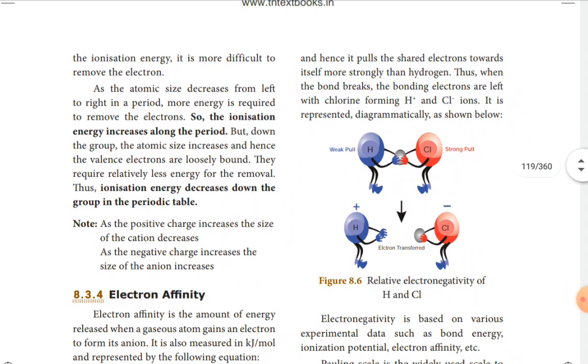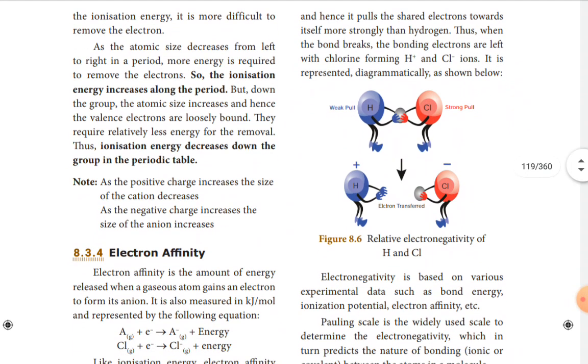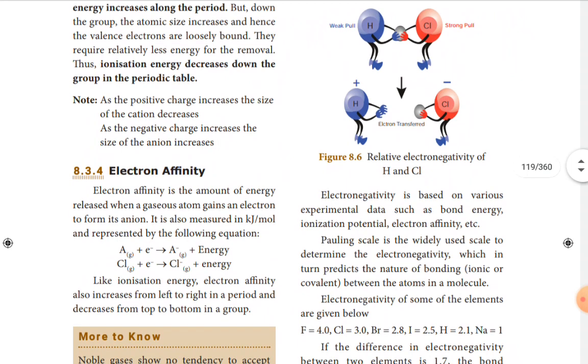So hydrogen have only weak pull and chlorine have strong pull. That means strong attraction, strongly attracting the electron. So that electron is moved towards chlorine. So chlorine is going to be negatively charged anion. So the electronegativity of chlorine is more than the hydrogen.